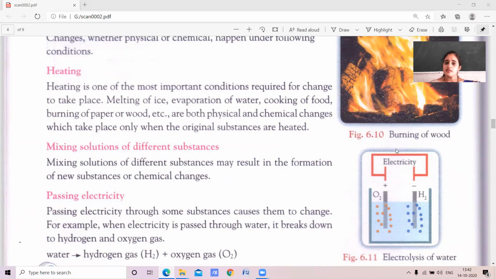Here the ice started melting, water evaporates, food after cooking changes into a new substance. For all this, the thing needed is heat. So heat affects chemical change as well as physical change, children.